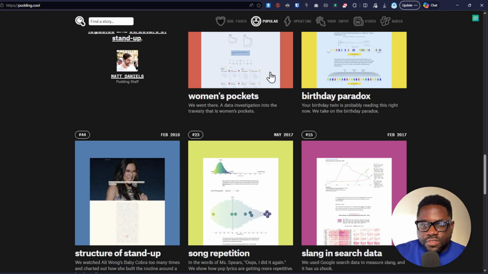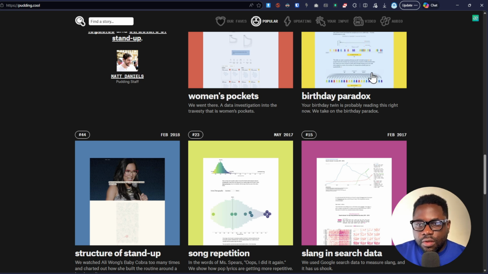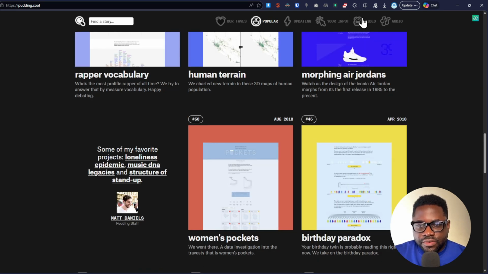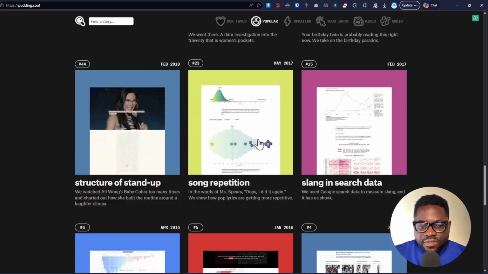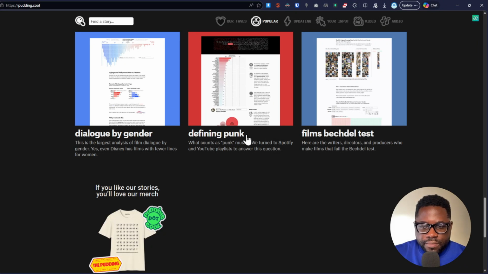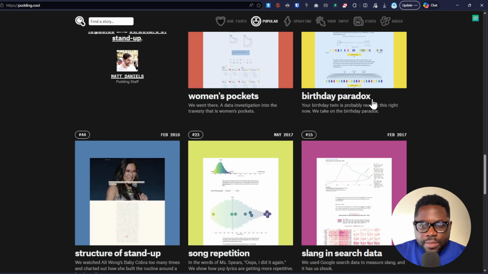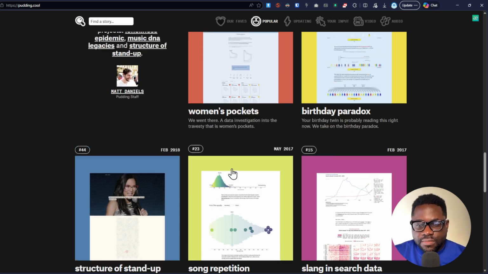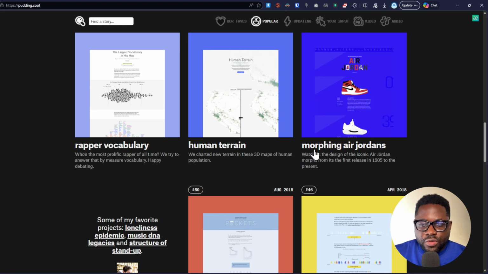But right now, it just feels like it is in all sorts of things, and there aren't really many filters on here about how it works or filtering through the different categories. So you leave from defining punk to, I don't know, birthday paradox, right? These aren't really relevant topics to me personally. Maybe to some people out there, they might be. So yeah, but I definitely like the animations on all the story and how unique they are.